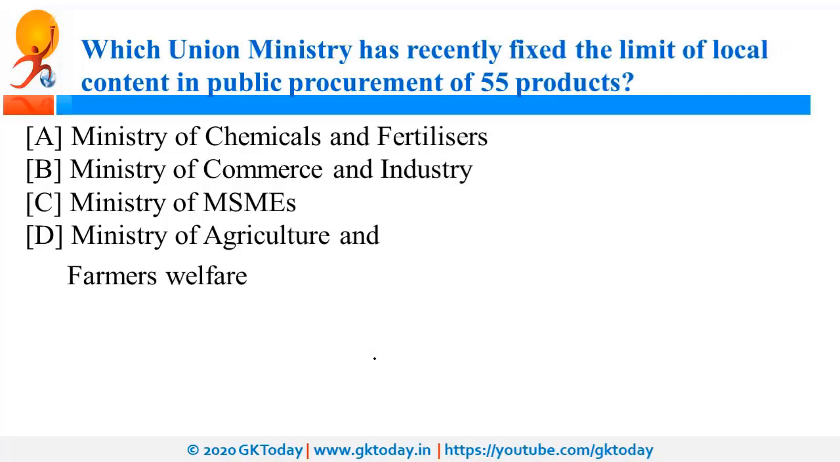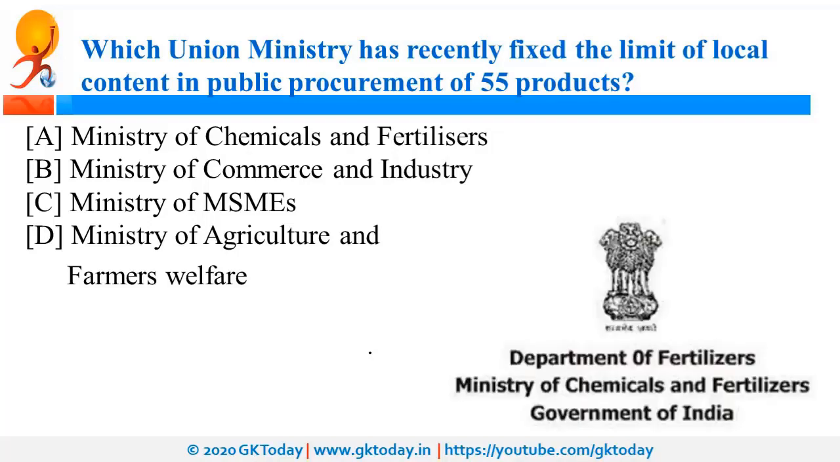Which Union Ministry has recently fixed the limit of local content in public procurement of 55 products? So this was announced by Ministry of Chemical and Fertilizer. What is the meaning of limit of local content in public procurement? That means if the government authority is going to procure something, they will have to procure from the domestic manufacturers rather than importing it from outside.